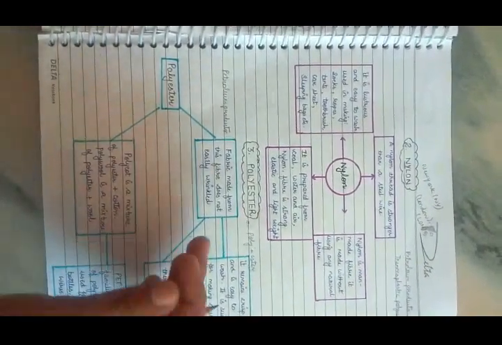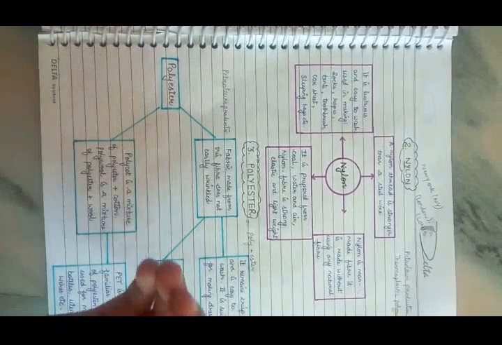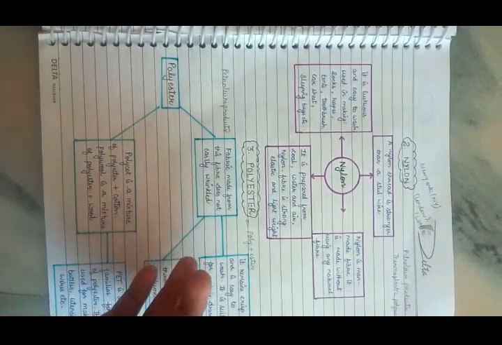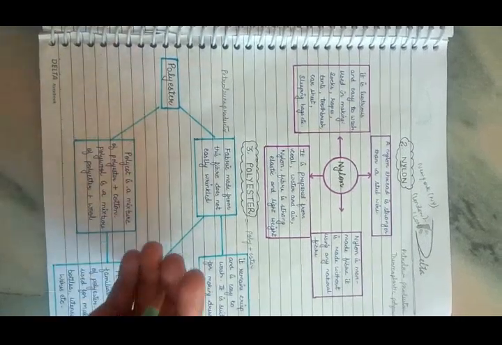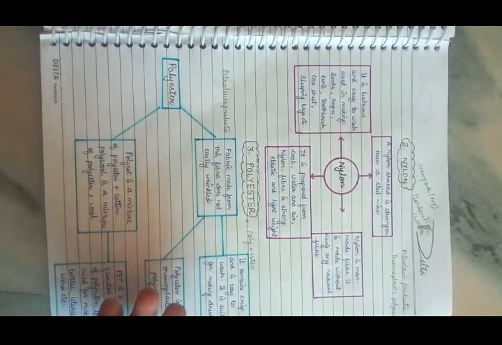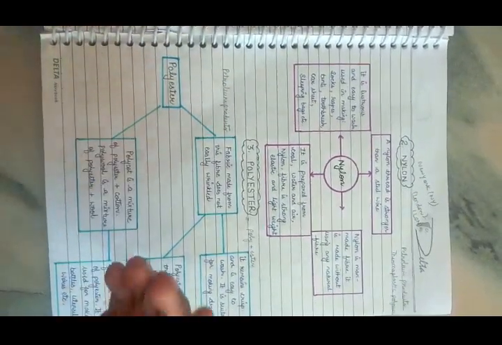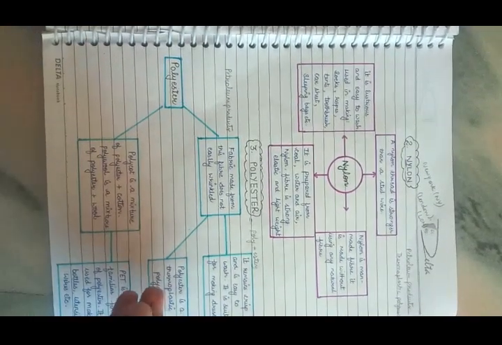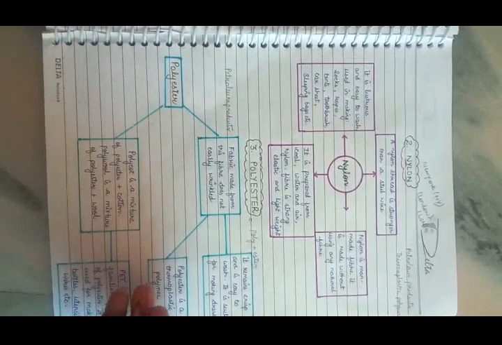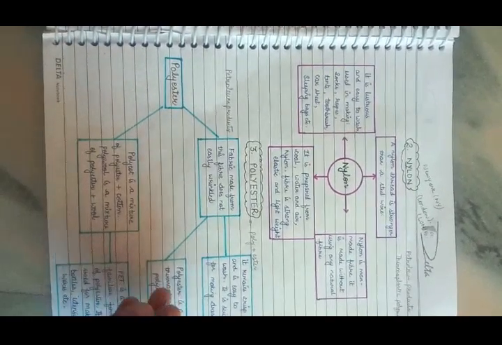Now the properties of polyester fibers are: most of the properties are similar to that of nylon, but it is stronger and softer than nylon fiber, and it is very strong, elastic, lightweight, absorbs very little water, wrinkle resistant, high wear and tear resistance, very durable, and also it is not attacked by moths.